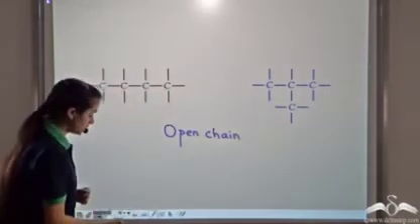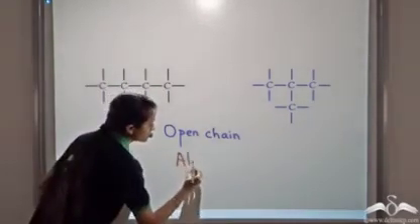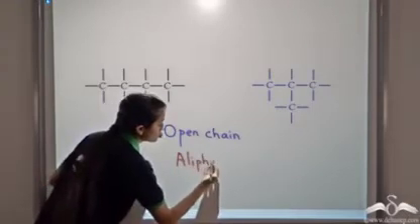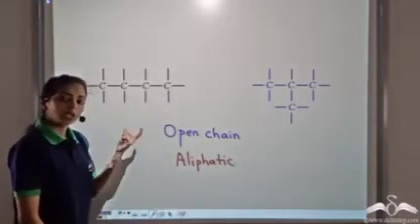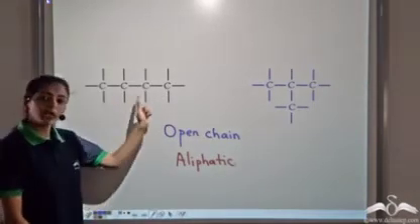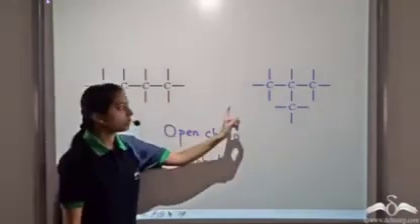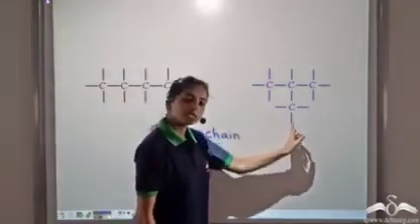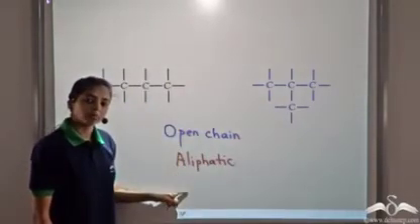Or another name is given to such compounds, that is aliphatic compounds. The organic compounds in which carbon atoms are linked to each other by forming straight chains or branched chains, such compounds are known as open chain compounds or aliphatic compounds.